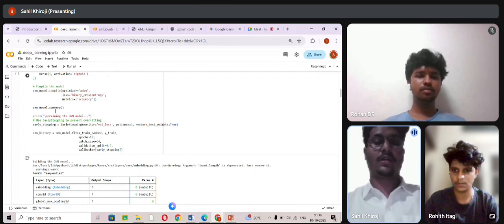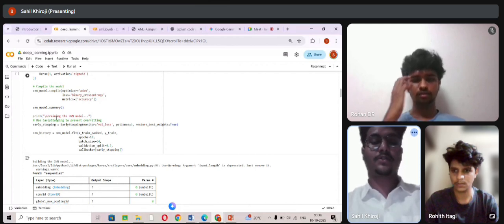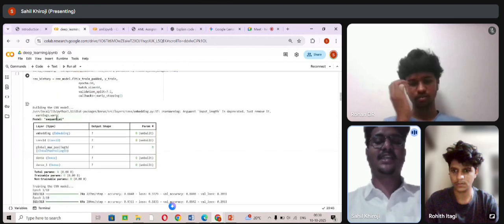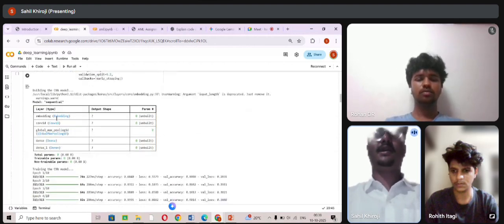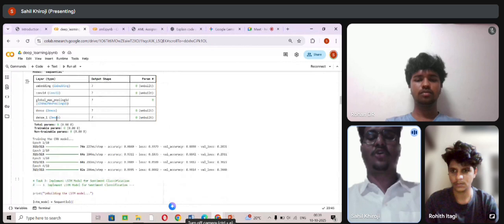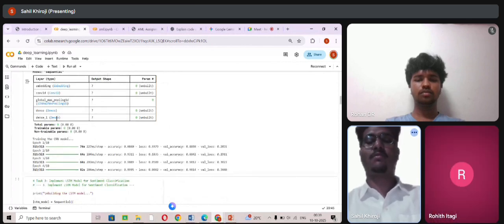We train the model for 10 epochs. A batch size of 64 means 64 reviews are processed at a time. Validation split of 0.2 means 20% of training data is used to check performance after each epoch. Early stopping stops training automatically when the model stops improving, to avoid overfitting.